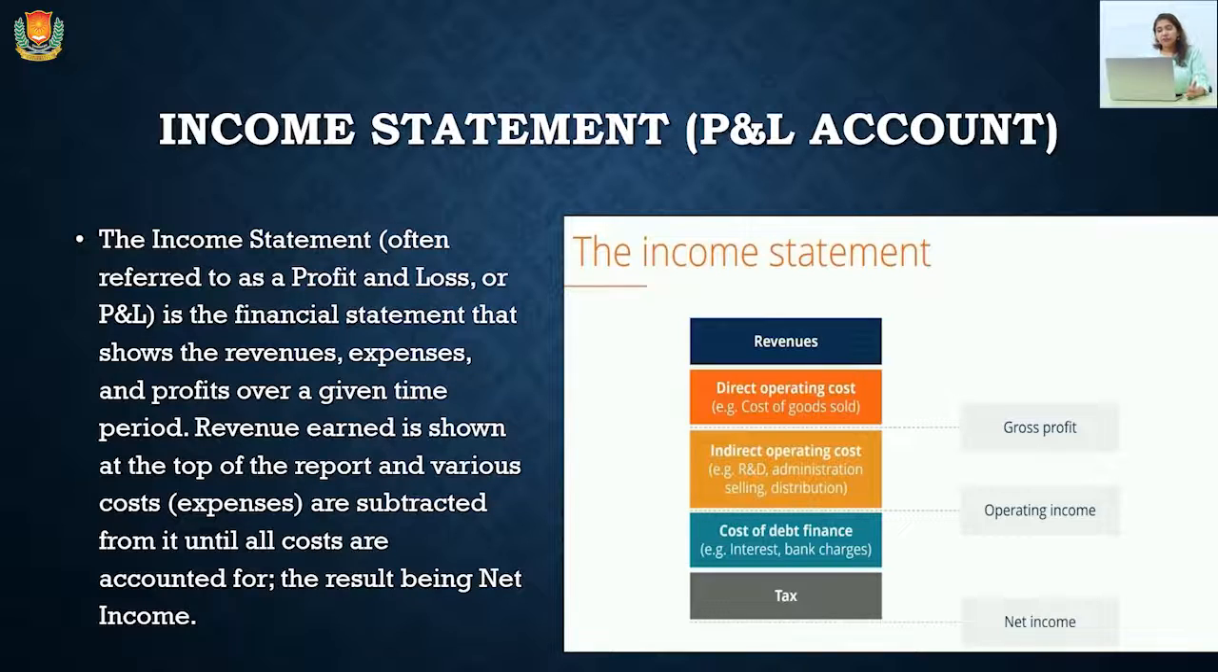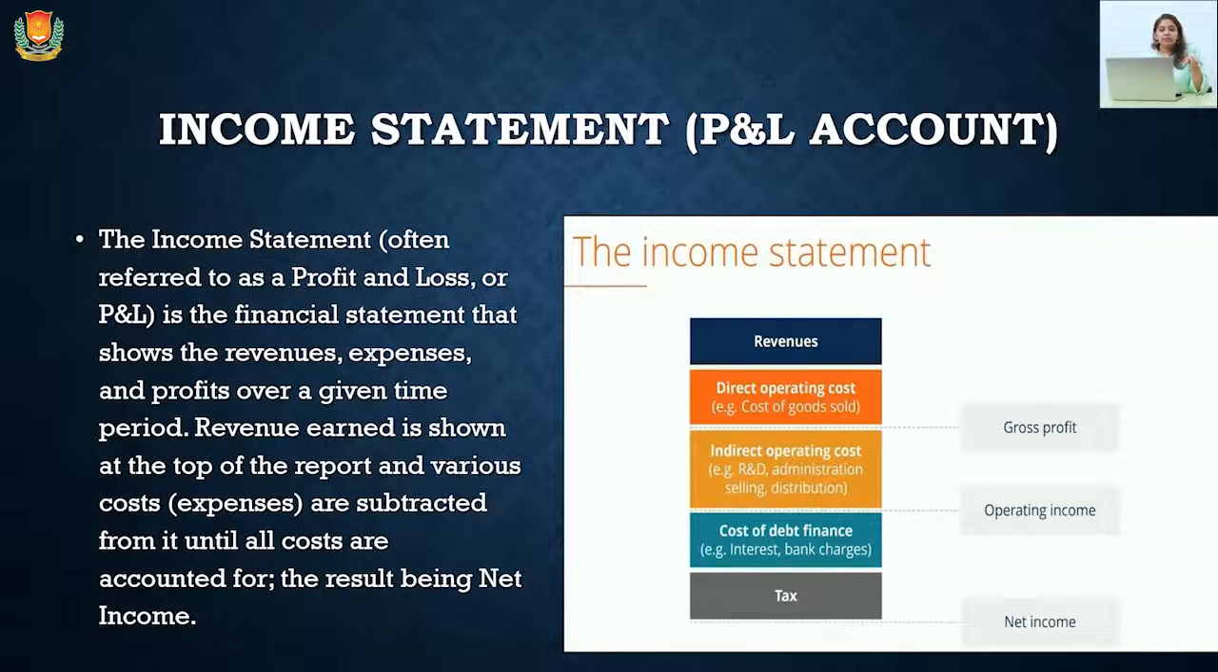So first we need to calculate all the revenues, the amount of sale which we are getting, and then we'll deduct the direct operating cost, that means the cost of producing a product. After deducting this cost, we'll be getting the gross profit amount, and then the indirect operating cost will be coming, like rent and salaries, other expenses, and then the cost of debt finance will be deducted, like interest on debentures, interest on loan, etc., and then we'll be getting net income.